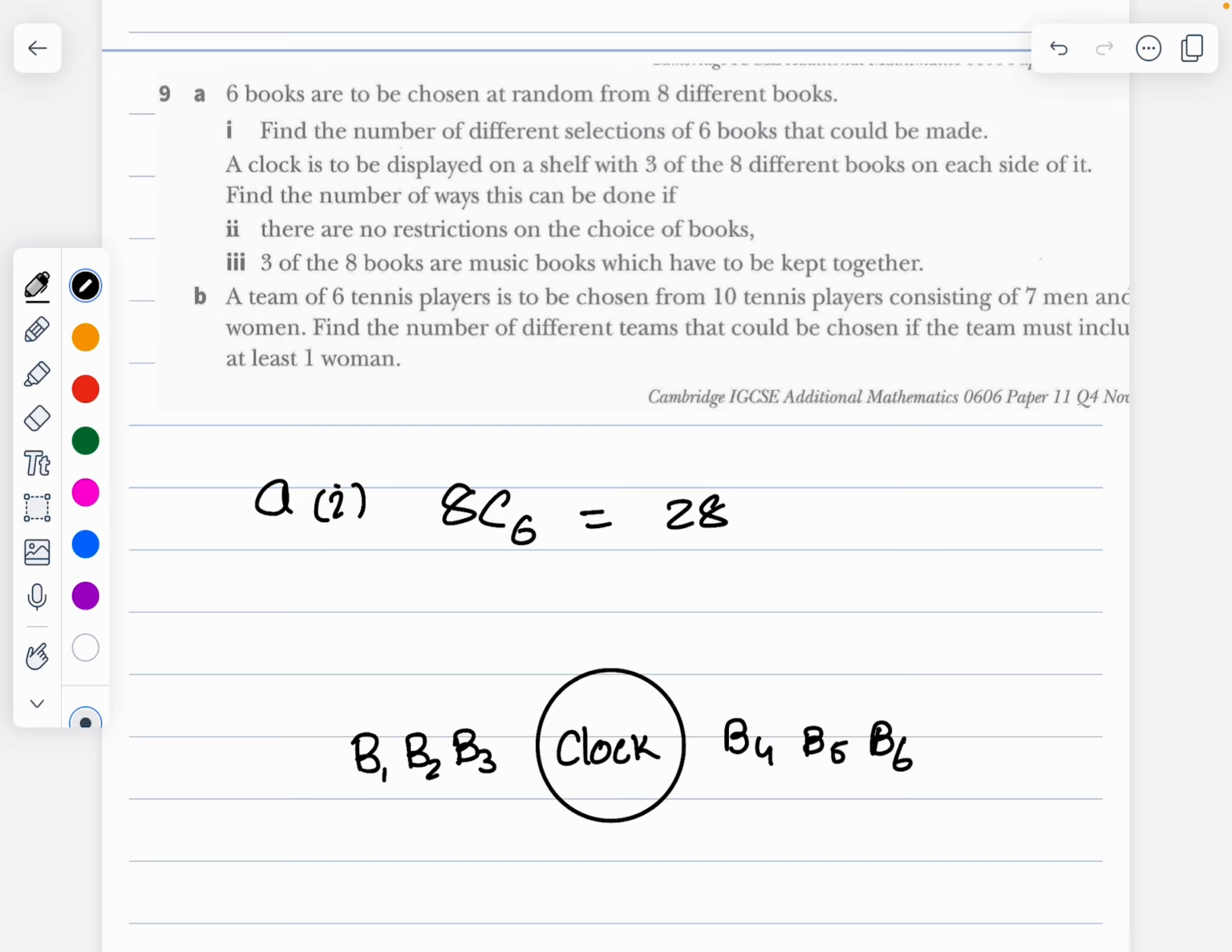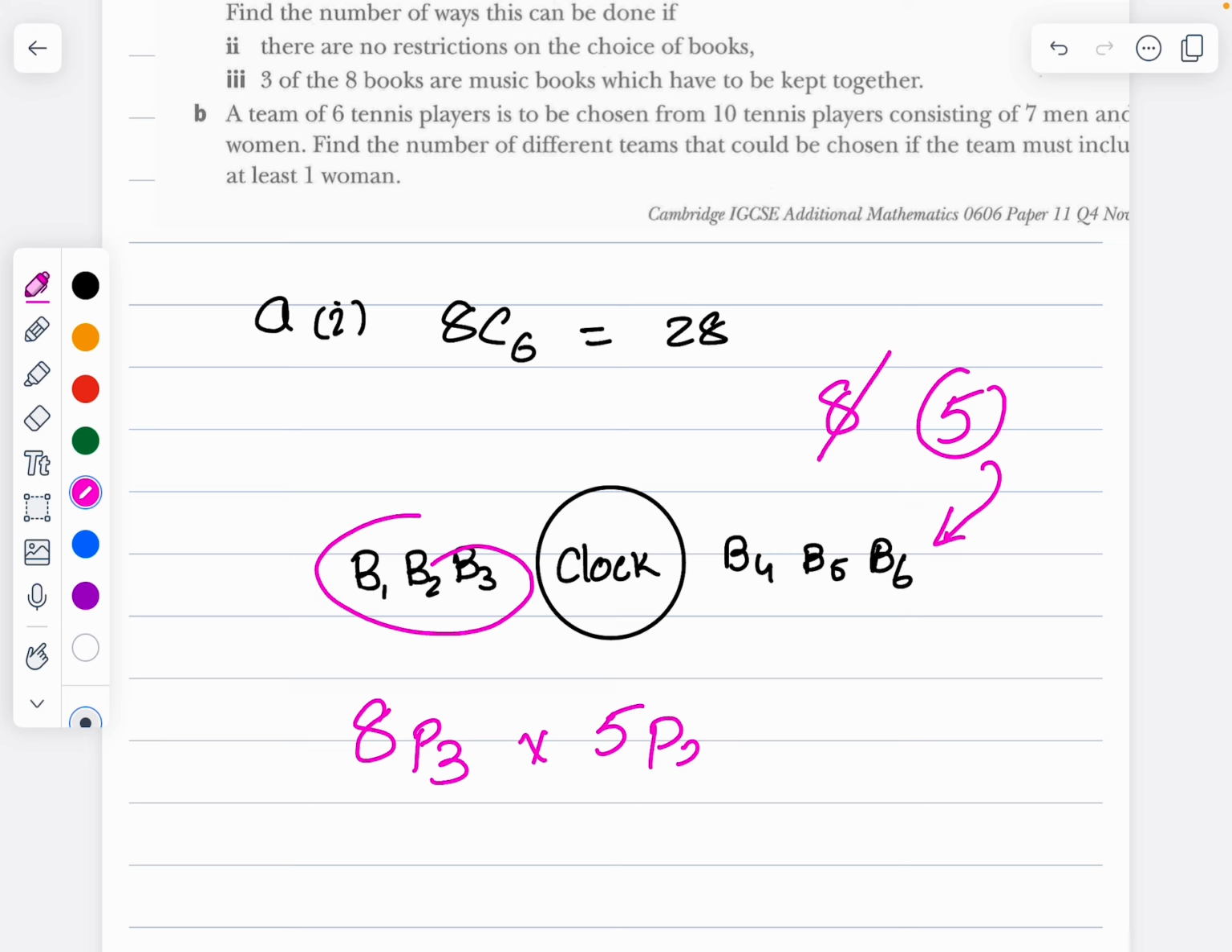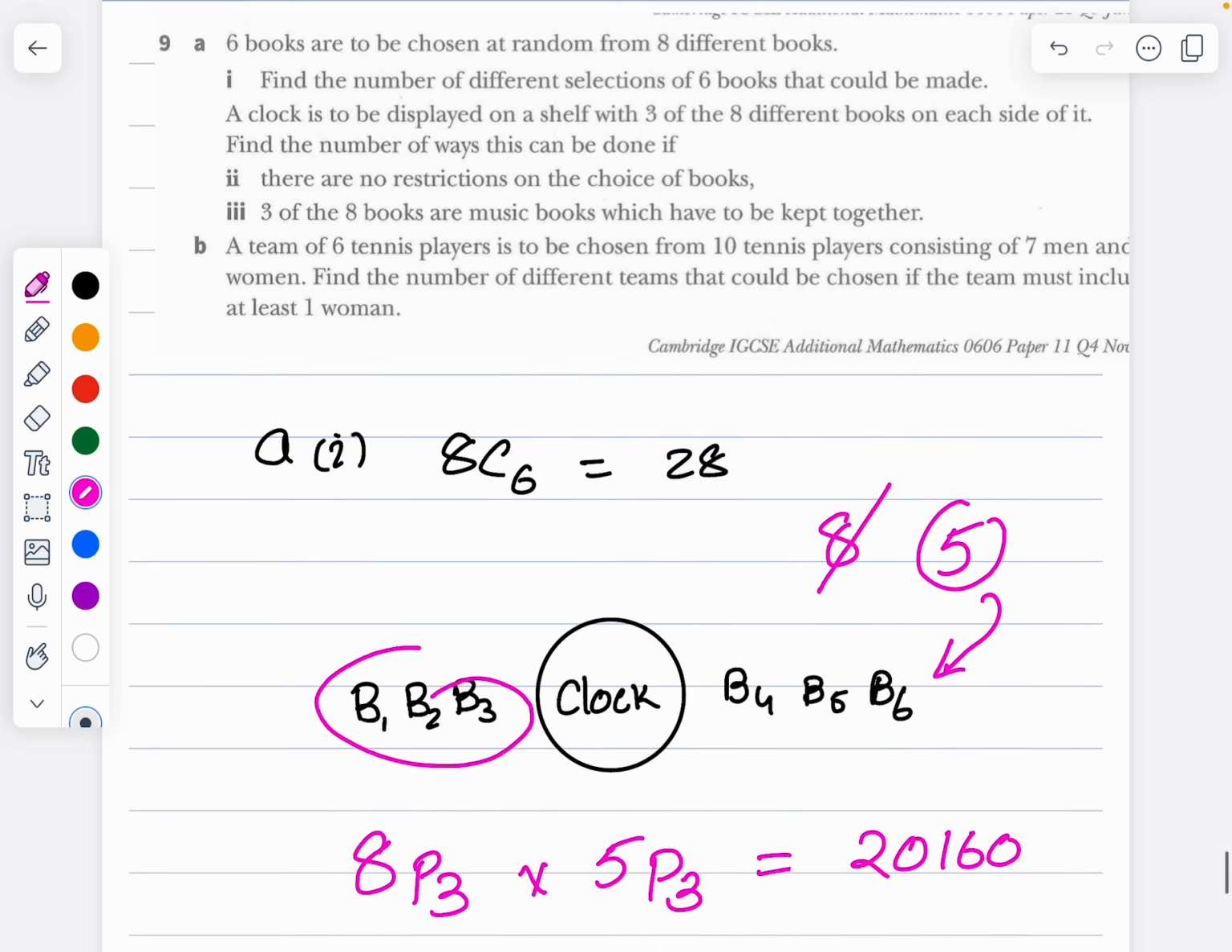What am I doing here? I am selecting three books. First of all, I am selecting three books from the eight. Then I will be left over with five books from the eight. So if I select these three books from eight, it should be 8P3. Three books are over out of eight books, so five books are left over. Still, I have to select three more. So 5P3. 8P3 times 5P3 is 20,160.